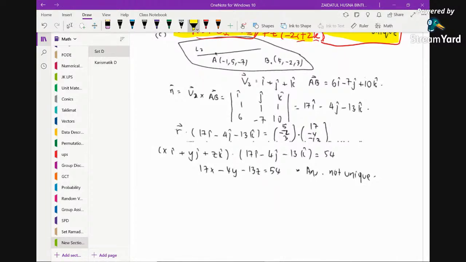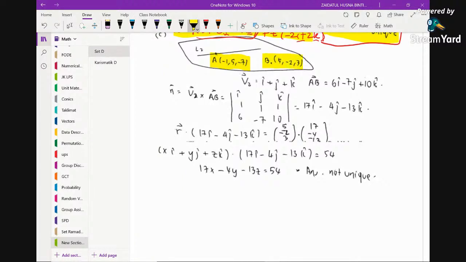So what do we do now? On this L2 itself, based on the equation of L2 just now, this is basically a fixed point, right? Fixed point on L2. Indirectly we can say that the fixed point on the line is also a fixed point on the plane. Why? Because the plane contains the line. So then we have this also as a fixed point on the plane.